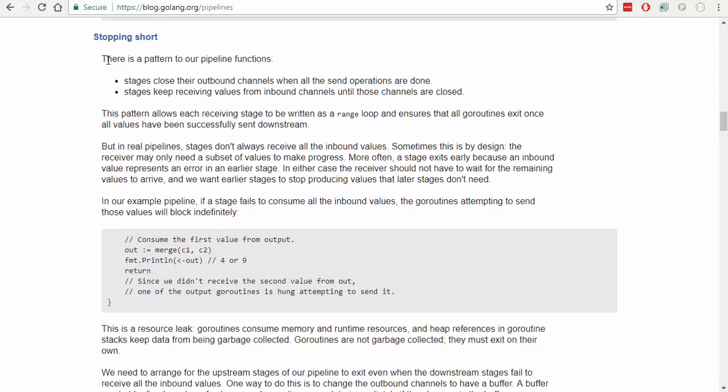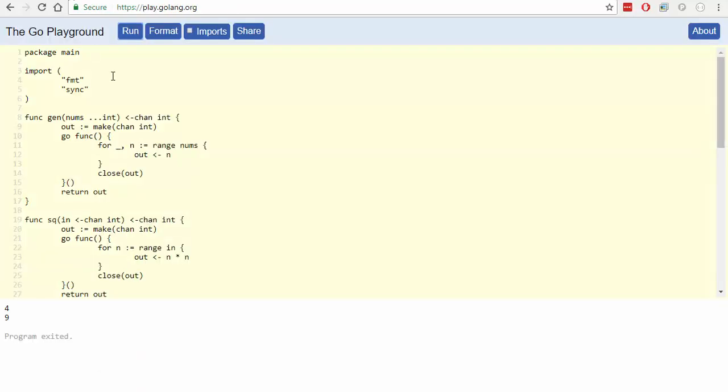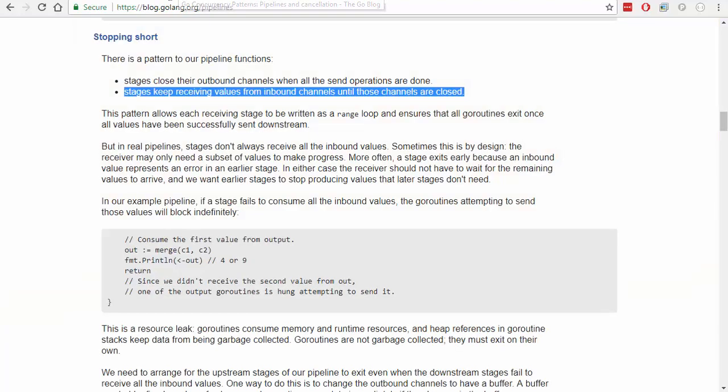Now, there's a pattern to our pipeline functions. Stages close their outbound channels when all the send operations are done. Stages keep receiving values from inbound channels until those channels are closed. Right, so they keep receiving, yeah. So it's going to keep receiving on this until that channel is closed.